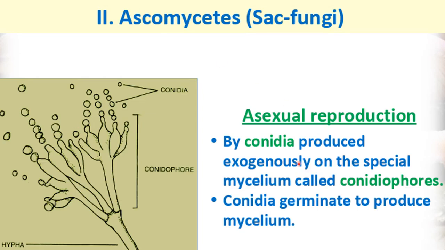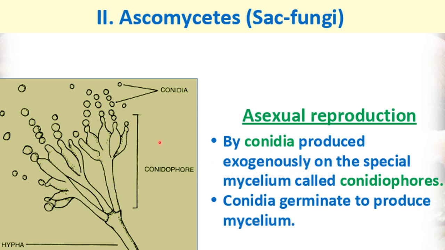And now about the asexual reproduction of ascomycetes. Asexual reproduction in ascomycetes occurs by conidia formation. Conidia are a type of asexual spores, and these are non-motile spores. So here you can see these structures, conidia. These are asexual spores which are non-motile. So conidia are produced exogenously.